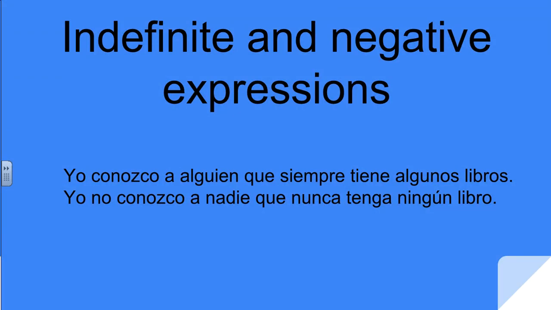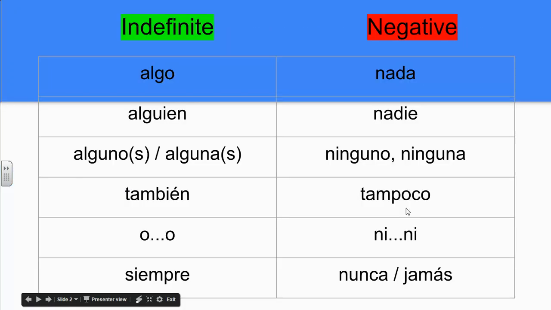Hopefully you're noticing that, unlike English, once we have a negative expression like the no qualifier here, everything that follows will be in the negative as well. English would simply state the negative qualifier, and then the rest of these statements would be left in the affirmative. So, the indefinite negative words. Indefinite can also be called affirmative.